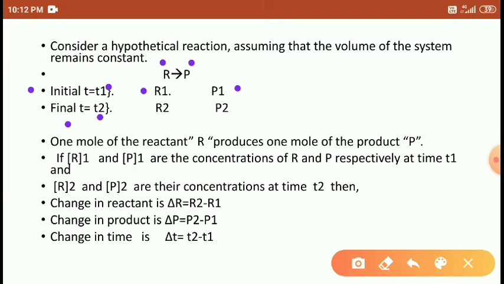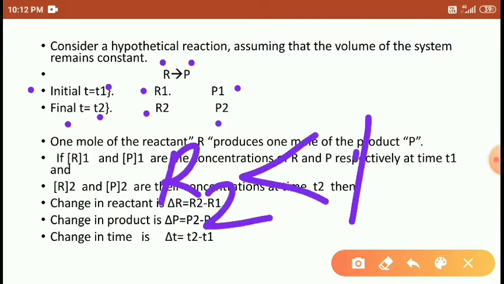At the final time, the reactant concentration R2 is less, students, and P2 is higher. Here R2 is less than R1, right? In the new NCERT books, they have given it like this: R1, R2. They mentioned it here. Don't be confused here. The R2 is less here, right, students?